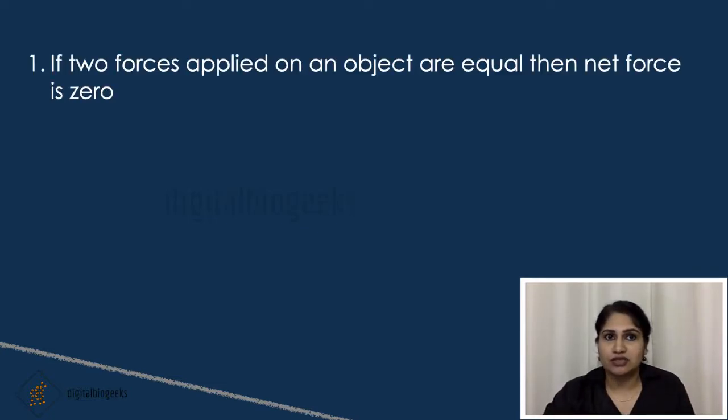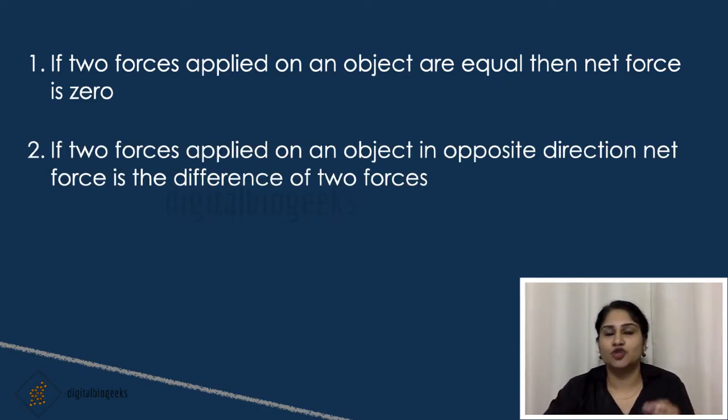If two forces applied on the object are equal, then the net force is 0. That means both of you have equal strength and both of you are pushing the cart from opposite sides. Then the net force is 0. If two forces are applied on an object in opposite directions, the net force is the difference between the two forces.